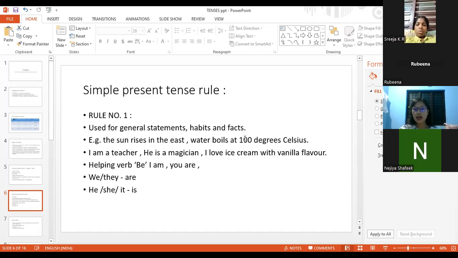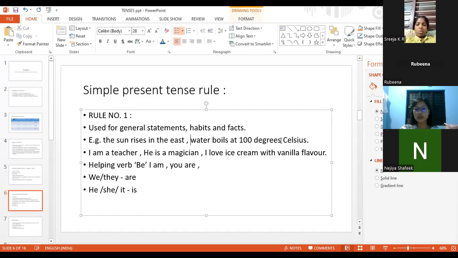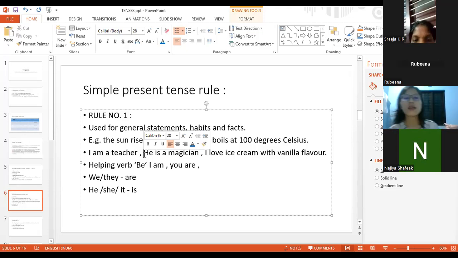Water boil at 100 degrees Celsius, that is wrong. If we put water boils at 100 degrees Celsius, that is a general statement, right? And also some examples of simple present tense are I am a teacher, he is a magician. Maybe even in the past he was a magician, and even now he might be a magician, and in the future also we might see him as a magician.